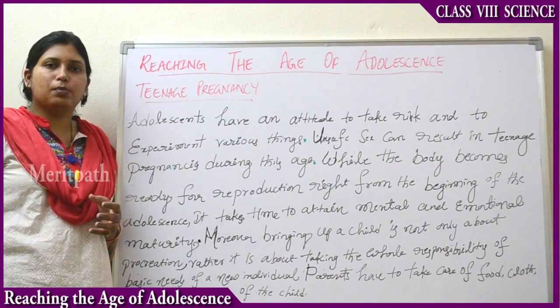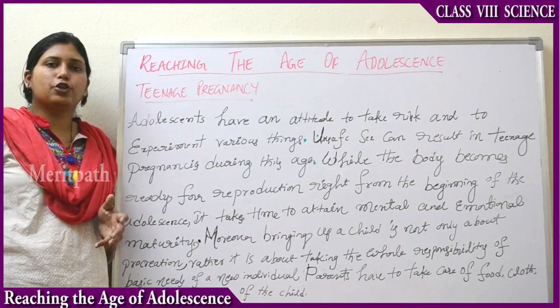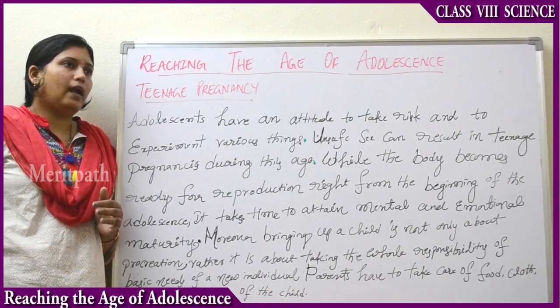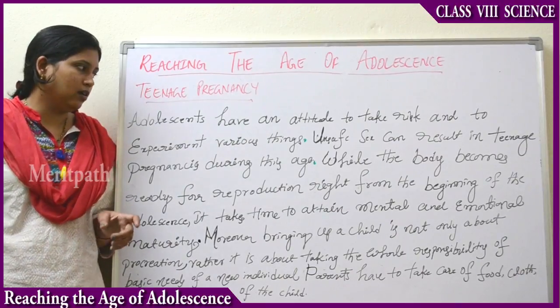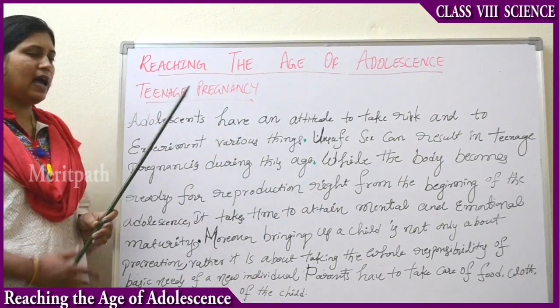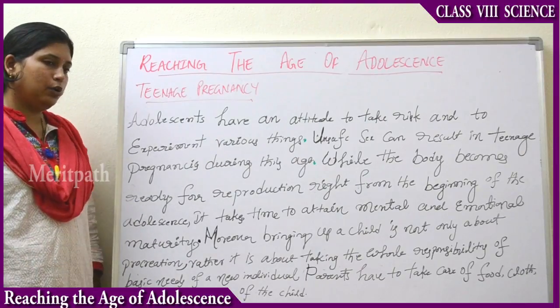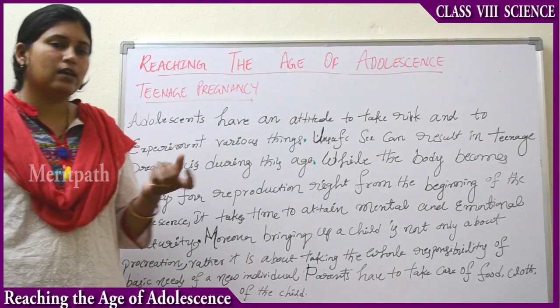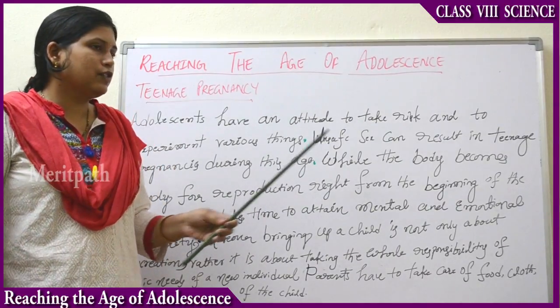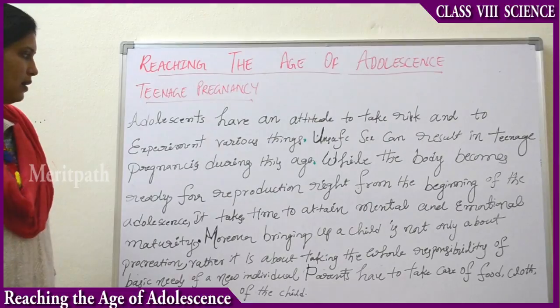A family needs to be there, a good job and a good education. So at this age, do not get easily influenced by anything. Adolescents have an attitude to take risks and experiment with various things. Doing wrong things may result in unsafe sex and teenage pregnancies.